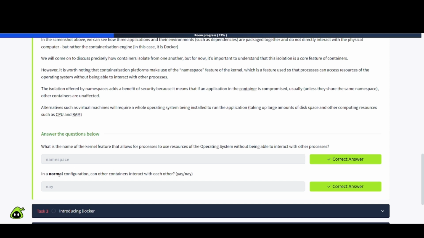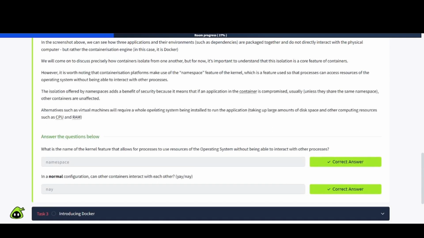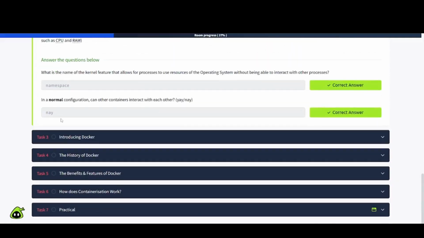Next one, in a normal configuration, can other containers interact with each other? Well, that's going to be no, because you can see that they are isolated from each other, right? Let's go ahead and continue on here. Task number 3, introducing Docker.